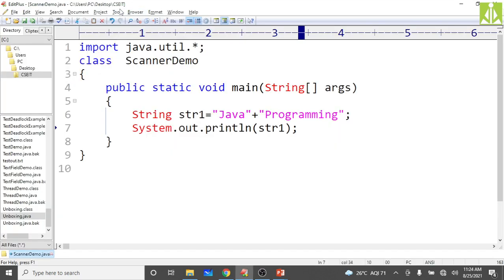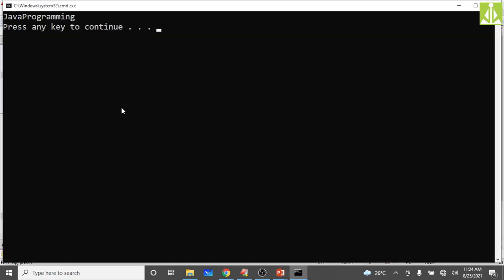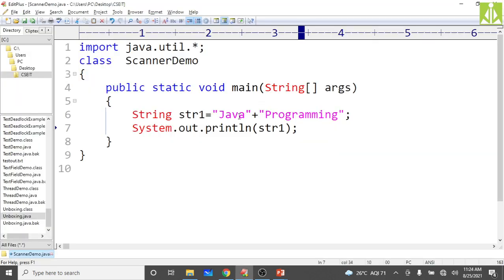See, it is saved. Now go compile and run. See here, you are getting Java programming. If you want to get a space in between, how come? Because it is giving a single thing. So attach a space also, like this.